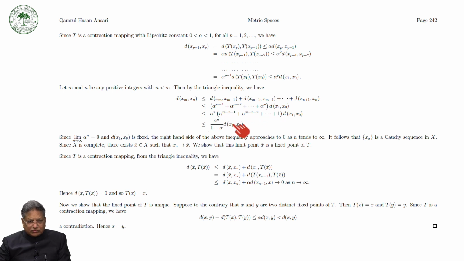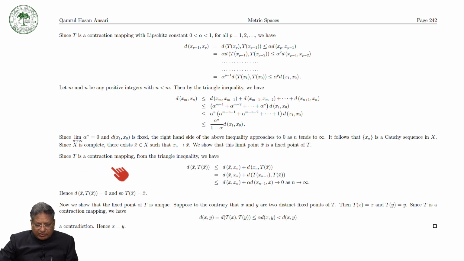So we can write it this way. And now since alpha, the limit of this is equal to 0 and this is a fixed number, the right hand side of the above inequality approaches 0 as n tends to infinity. It follows that xn is a Cauchy sequence in X. Since X is compact, there exists x bar in X such that xn converges to x bar. Now we claim that this limit point x bar is a fixed point of T.